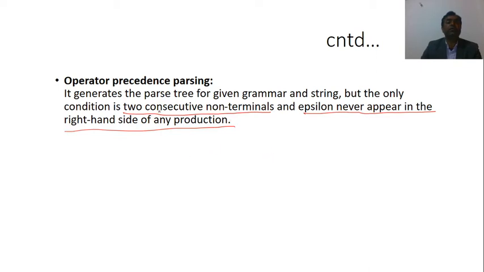Basically it accepts only the operator grammar, and the condition for operator grammar is that there are no consecutive non-terminals on right side or epsilon. That means if you are writing the production like this, X derives AB, it does not come in operator grammar. Or you are writing like this, X derives empty, it also does not come in operator grammar. It only accepts the operator grammar.